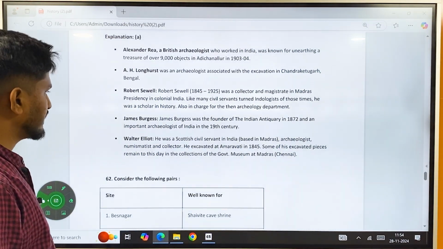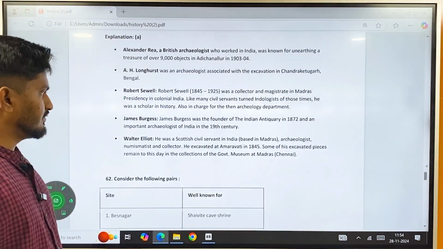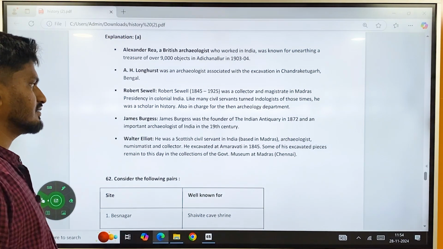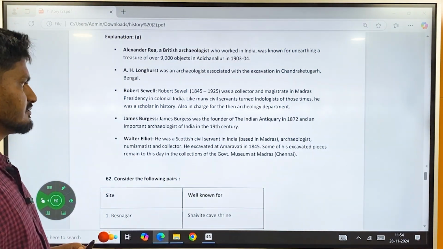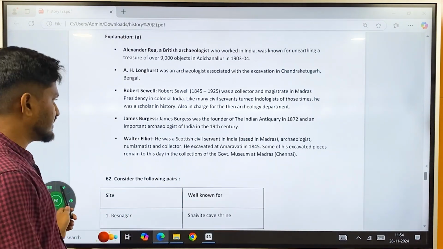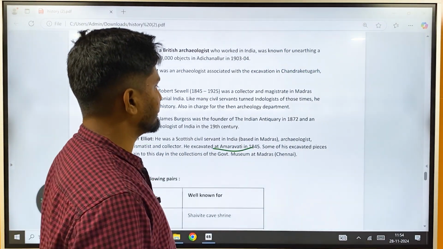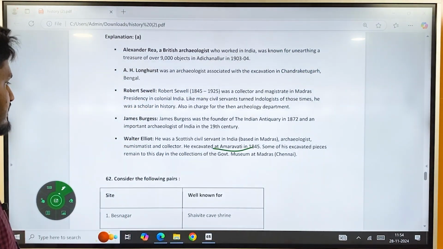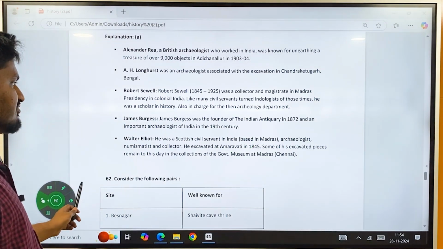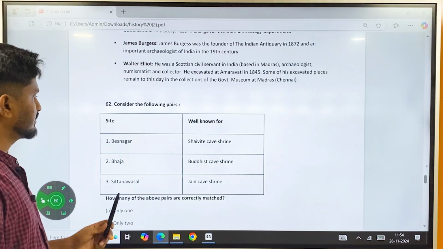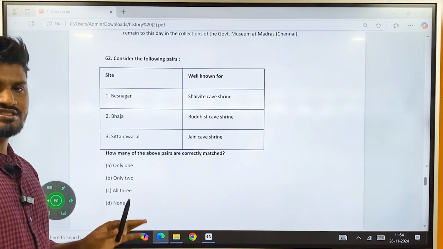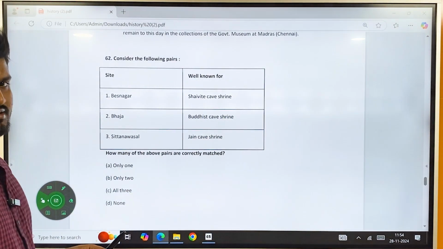century. And then there is Walter Elliot. He was a Scottish civil servant in India, archaeologist, numismatist, and a collector. He was the person who excavated Amaravati in 1845. Some of his excavated pieces remain to this day in collections of the government museum at Madras. Okay, so comparatively a kind of easier question. You could have easily guessed the answer there.